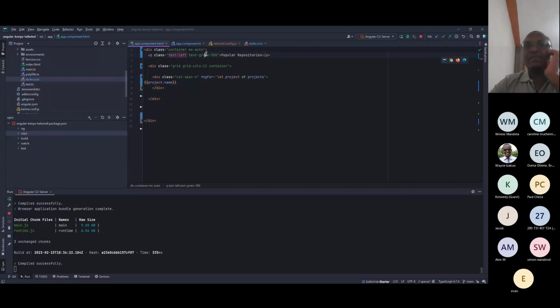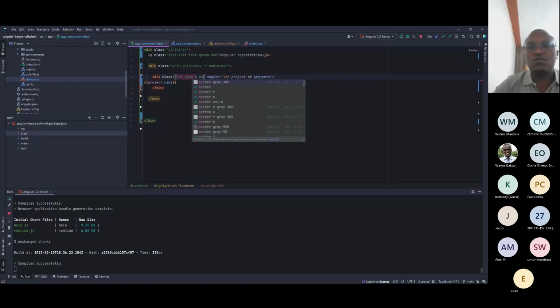So technically MX auto simply means margin, the x-axis margin to be the same, both left and right. This will basically take it to the center of the screen, but we'll see that. Yeah, we'll see the impact of that. So here, all we are doing is putting these divs into a cocoon. So col span 6.